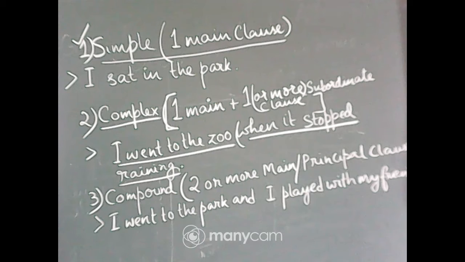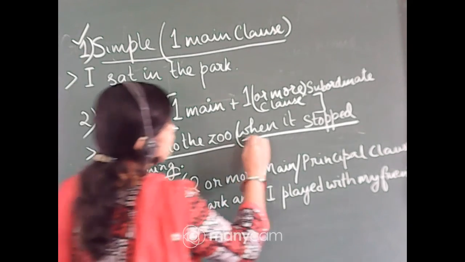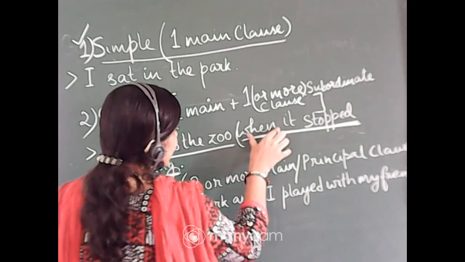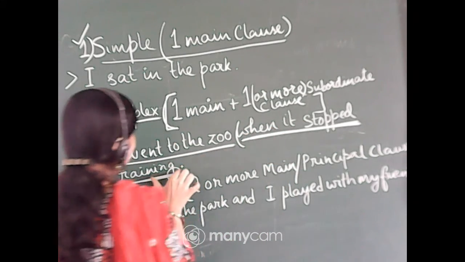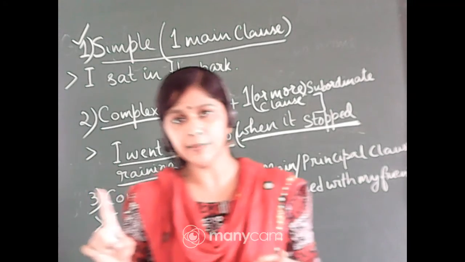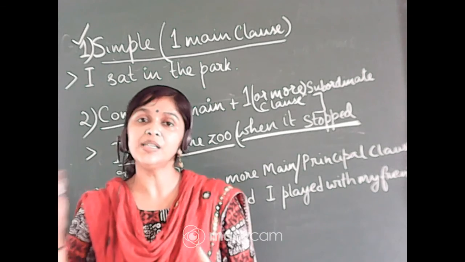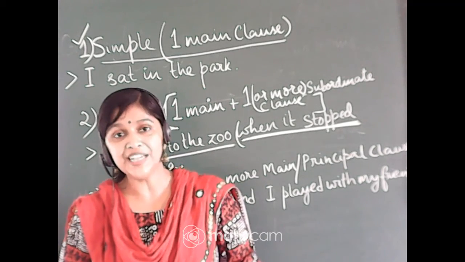Now come to the next type. So, a subordinate clause is a clause like this one. The second part of the sentence is this clause which begins with "when", a subordinate conjunction. So, if I write "when it stopped raining" alone, it will not make proper sense. It seems like an improper sentence. It's actually a subordinate clause, which is not complete on its own.